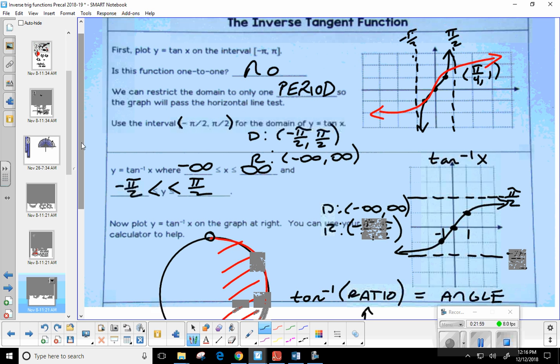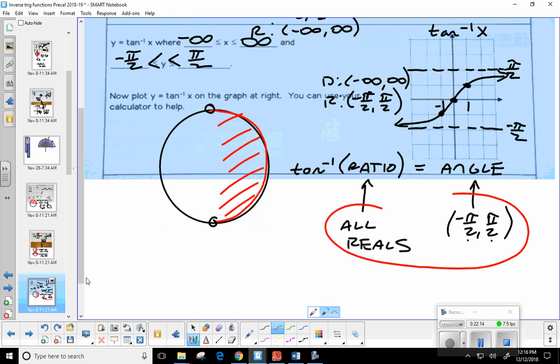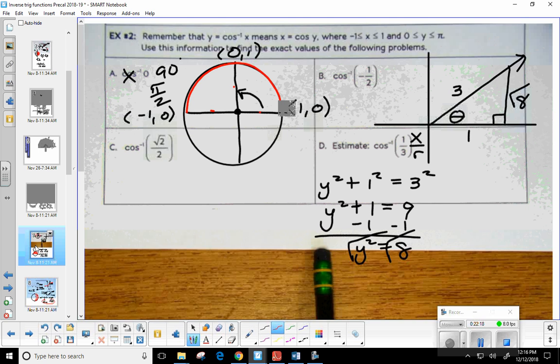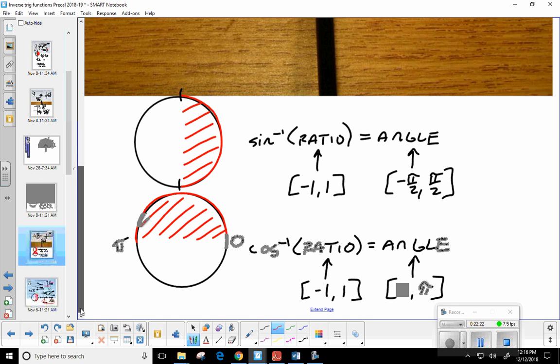And this is just showing you how we get those restrictions. In fact, what we just wrote out, is everybody about ready? Okay. You see these guys right here, okay? The all reals, and then the negative pi over 2, pi over 2. And then what we did here, kind of summarizing with those intervals, okay?